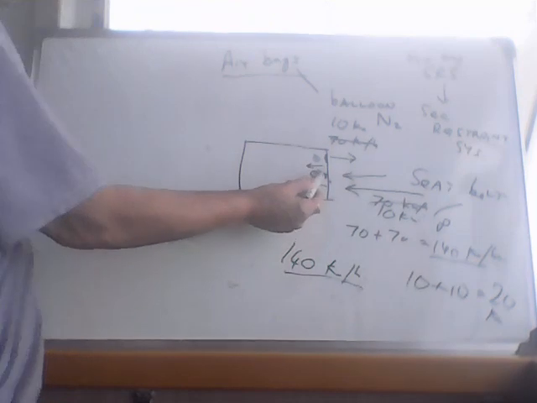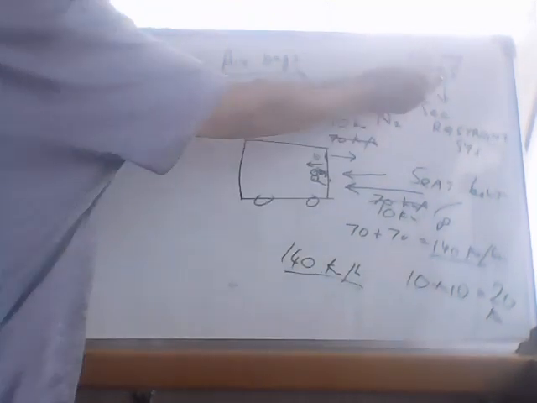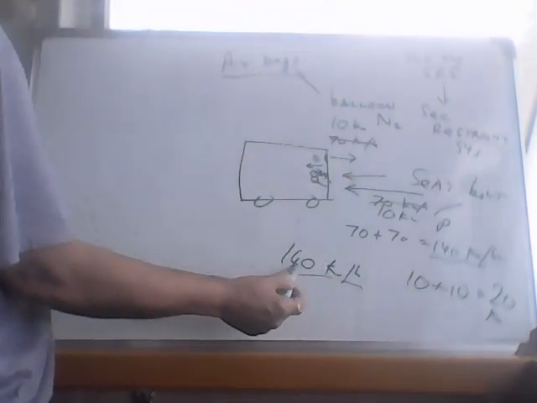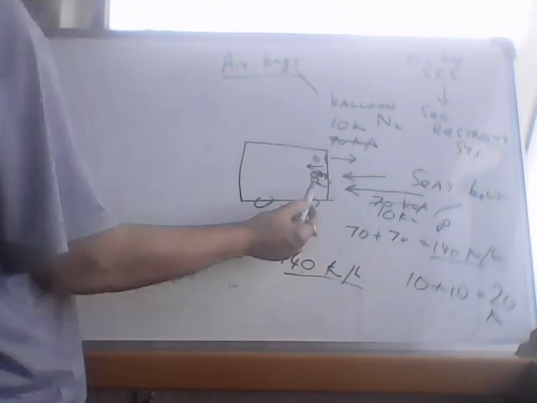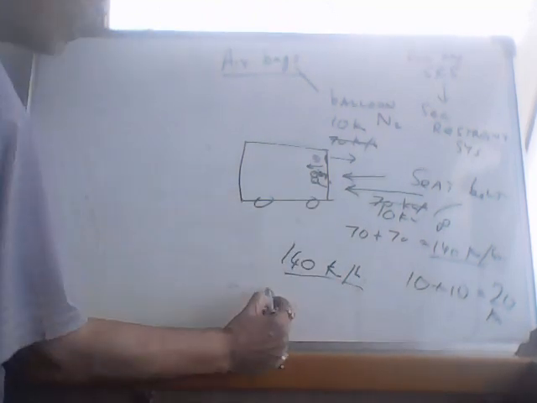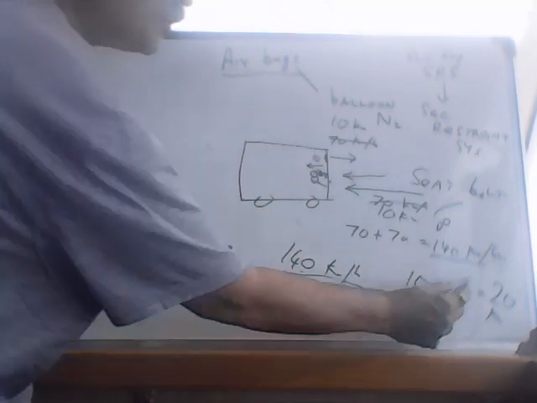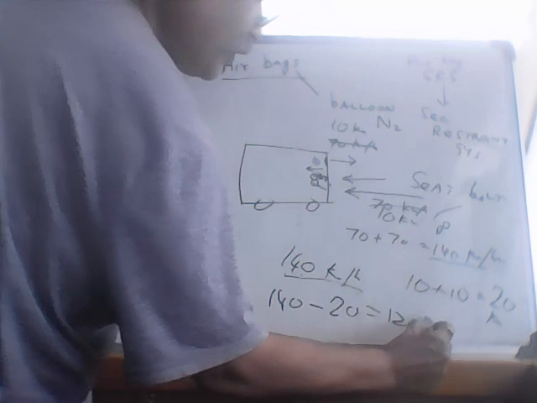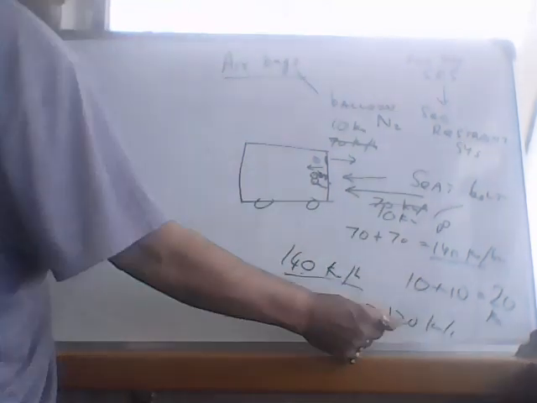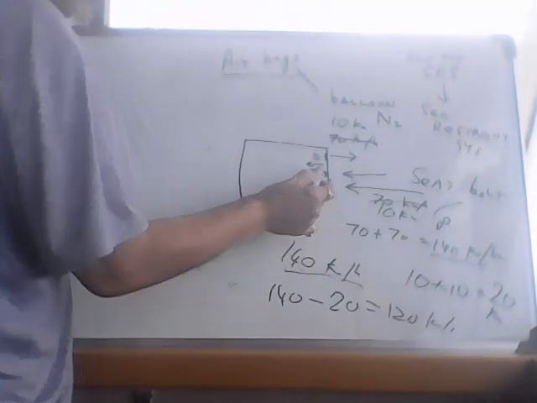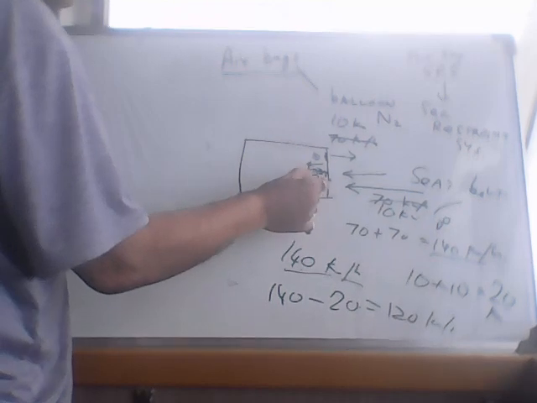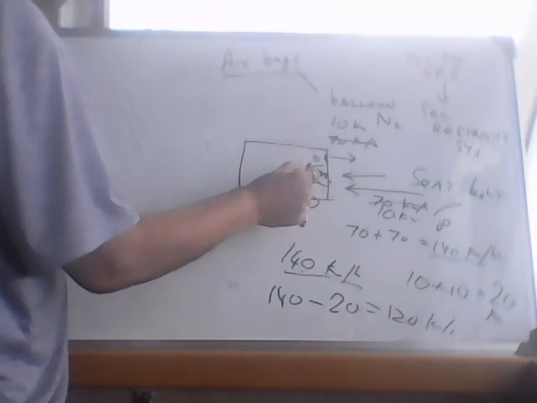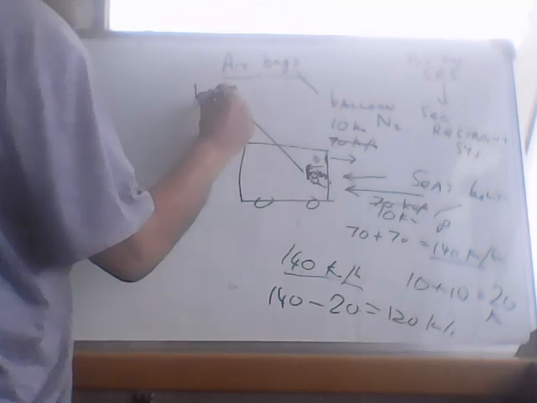And the speed at which your head will go backwards once the airbag is inflated will be 140. So your relative speed at which your head goes backward will be 140 minus 20, that is about 120 kilometers per hour. So this is a problem because at this speed your head will go backward and hit the head rest.